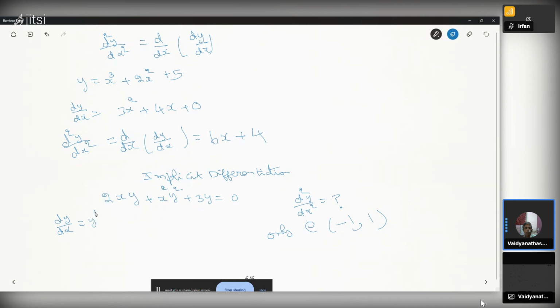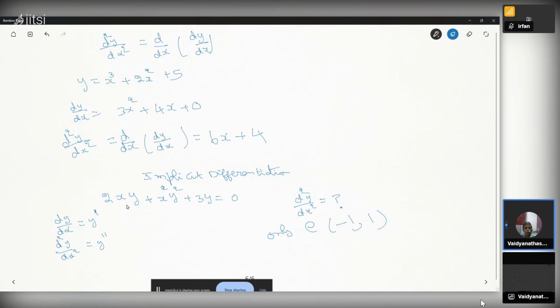d square y by dx square we can write as y double prime. This is the notation. It is easier to write than d square y by dx square. Y double prime means the same thing. So we will apply it here.